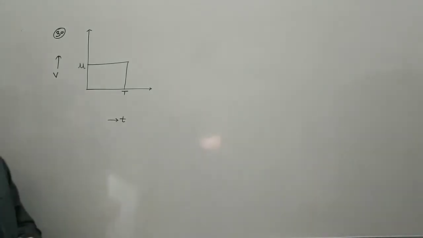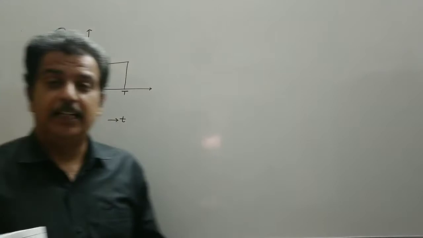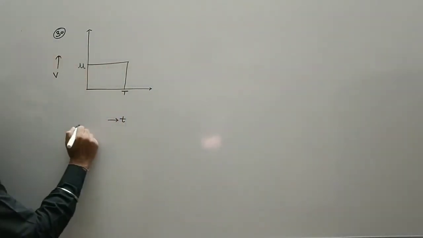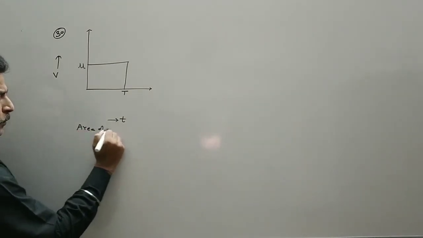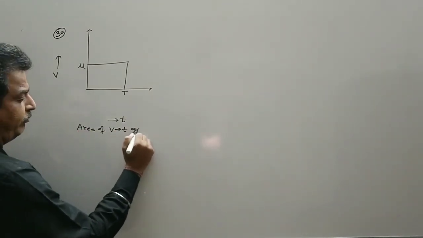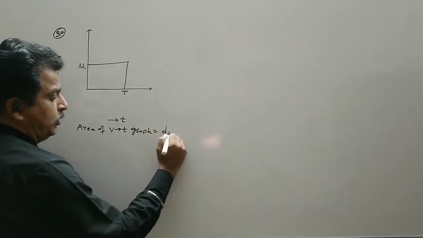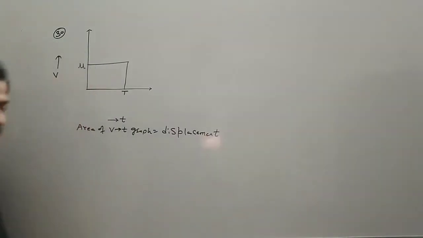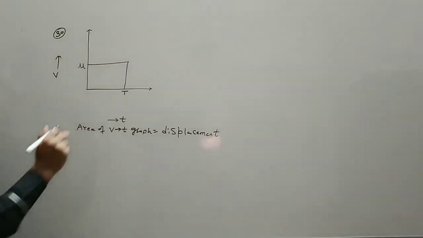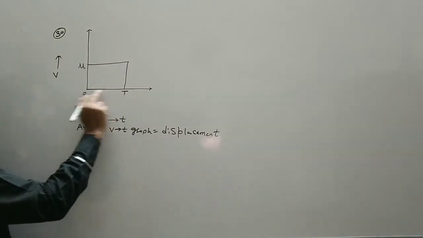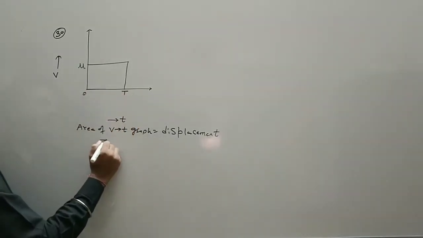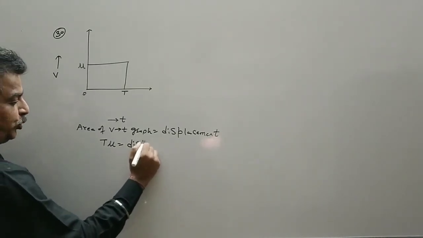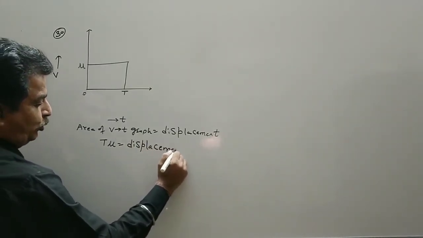If I take the slope of the VT graph, I get the acceleration, and if I take the area of the VT graph, I will get the displacement. So the area of the V versus T graph gives you displacement. Now the shape is a rectangle, so length into breadth. If I take this as the length, it is t multiplied by mu. So displacement becomes mu times t, or t into mu.